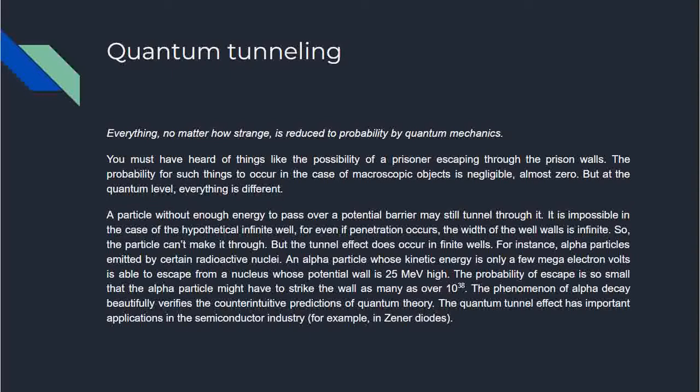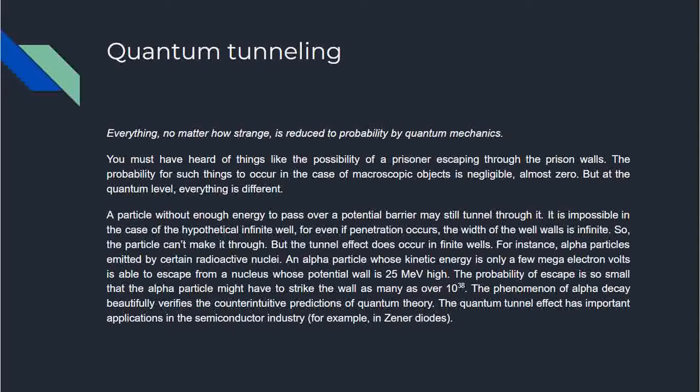Quantum tunneling. Everything, no matter how strange, is reduced to probability by quantum mechanics. You must have heard of things like the possibility of a prisoner escaping through the prison walls. The probability for such things to occur in the case of macroscopic objects is negligible, almost zero. But at the quantum level, everything is different. A particle without enough energy to pass over the potential barrier may still tunnel through it.